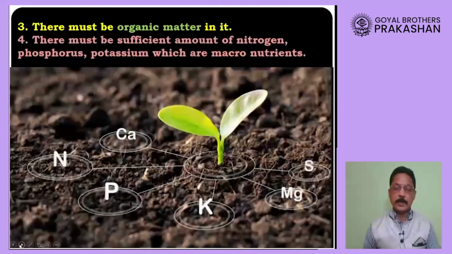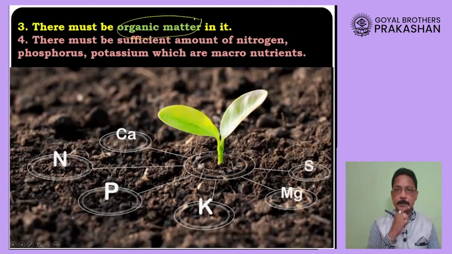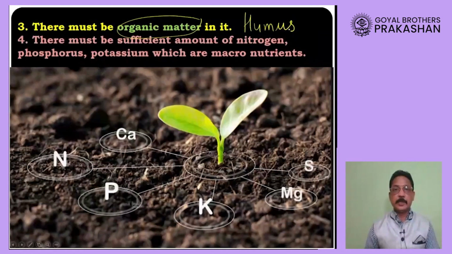Another important factor that decides the fertility of soil is organic matter. Organic matter is also called humus, which is nothing but dead and decaying matter of plant and animal origin.